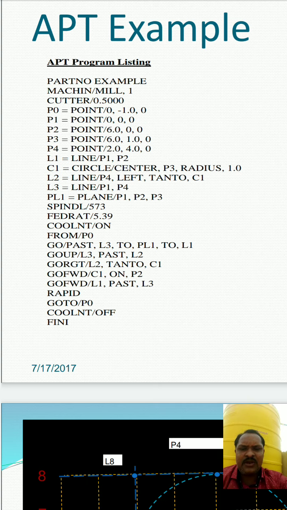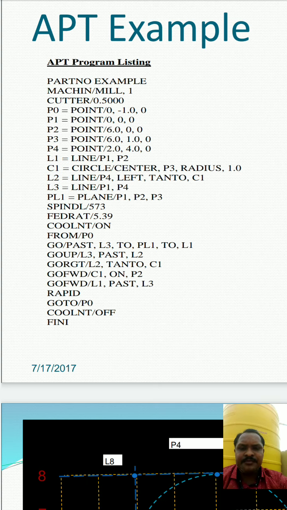So L1 is equal to line slash p1 comma p2, means L1 is lying between the p1 and p2 points. Then C1, C indicates circle slash center, comma p3, means the circle center is the point p3, of radius 1.0. So it will be starting from p2 to the next point. So the center point of that circle is p3, with radius 1.0.